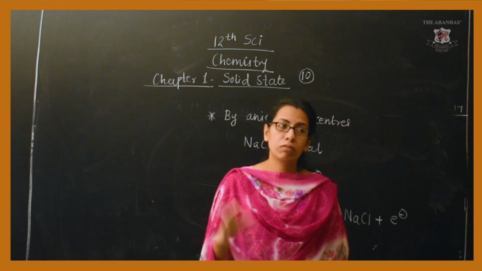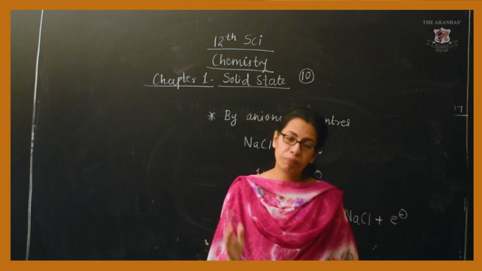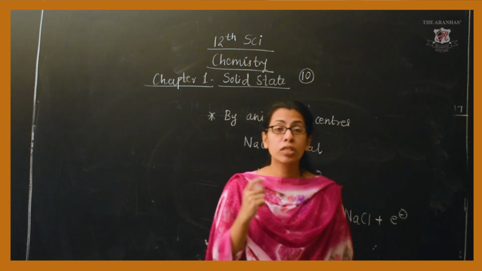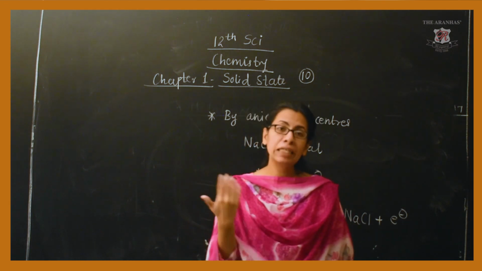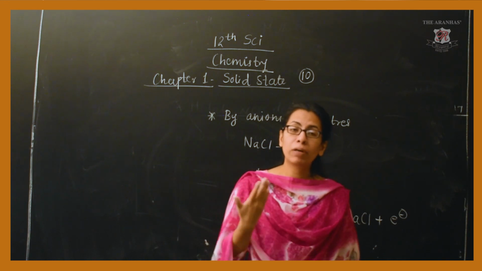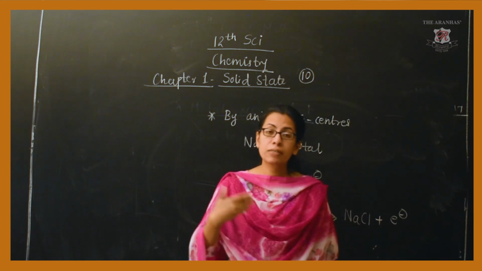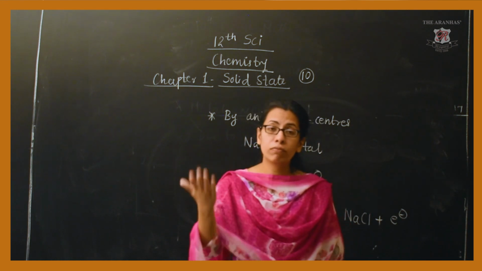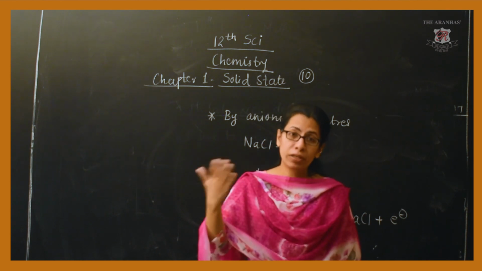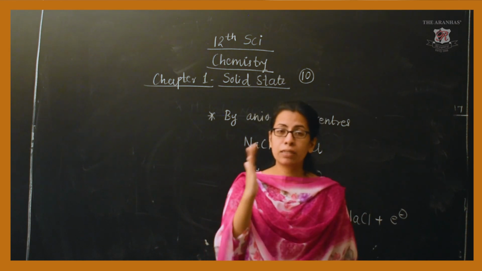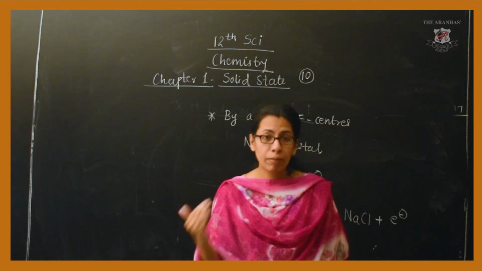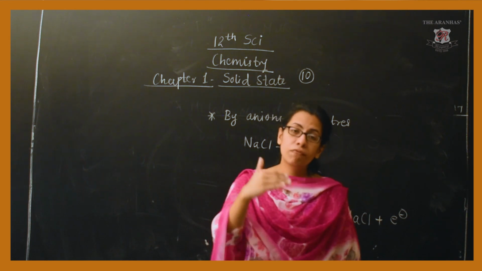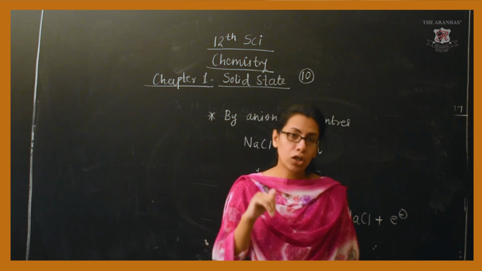The last part given in the textbook is regarding the metallic properties of the solids, like the band theory, how the metallic properties arise, the semiconductors, N type, P type, and the last one, the magnetic properties: ferromagnetism, diamagnetism, paramagnetism. That particular topic has been omitted from the syllabus for this year only.